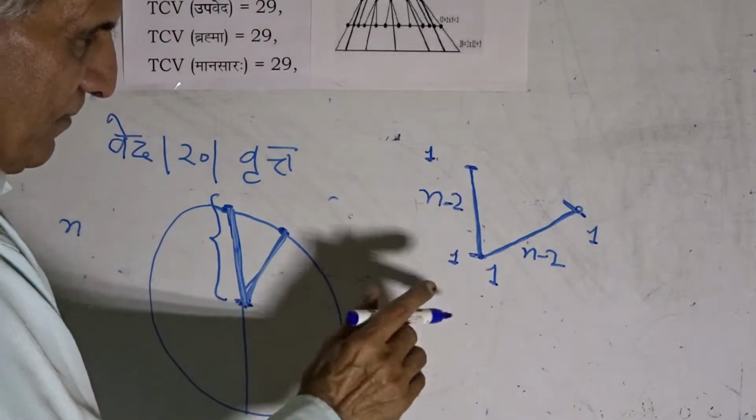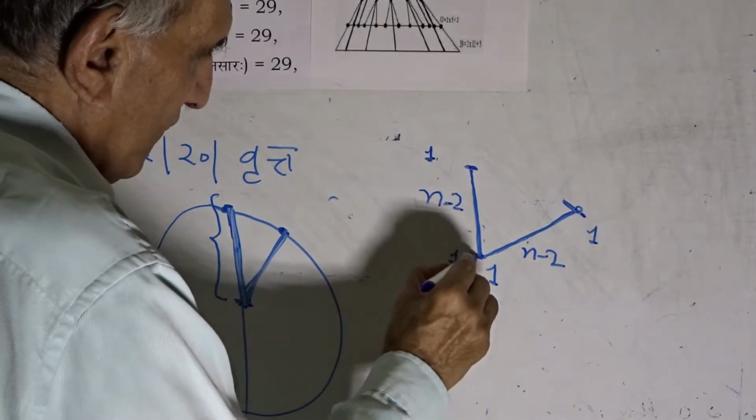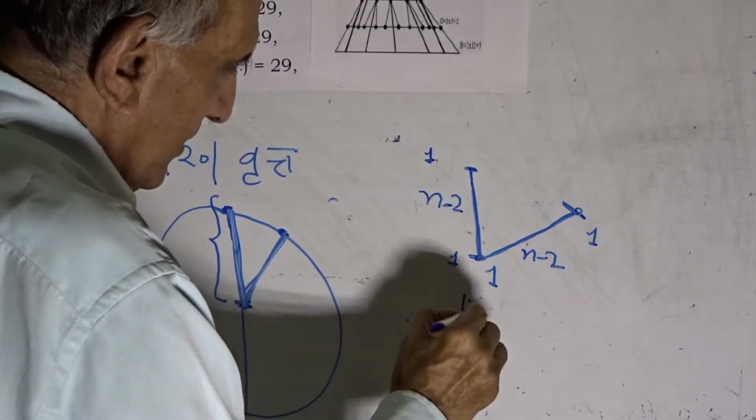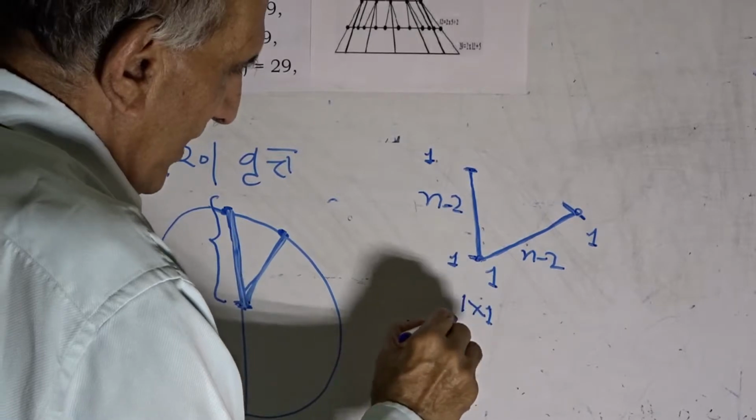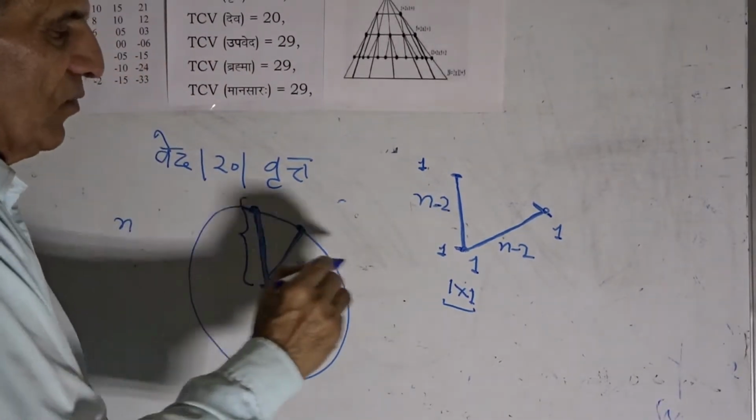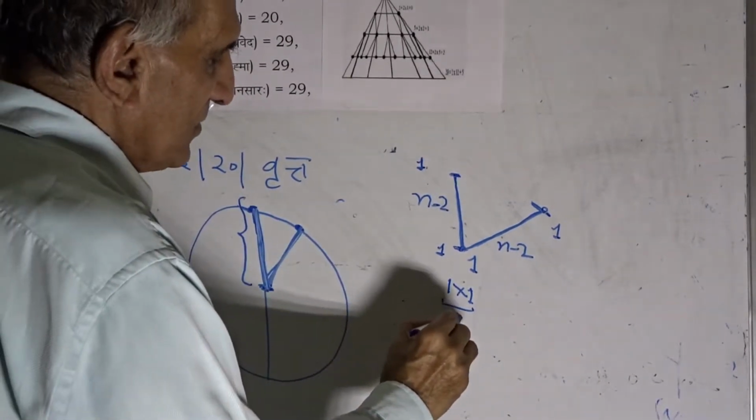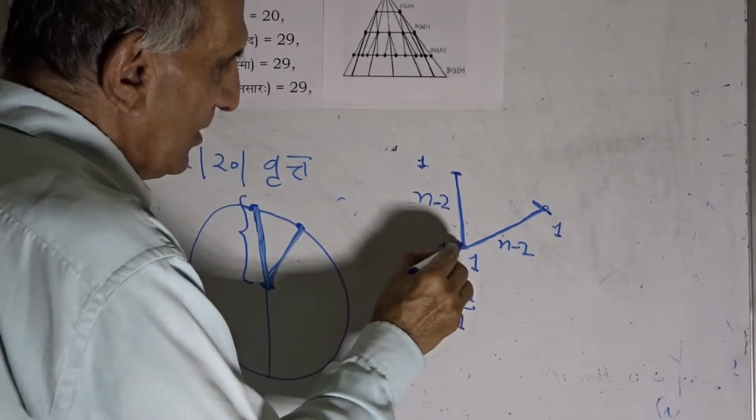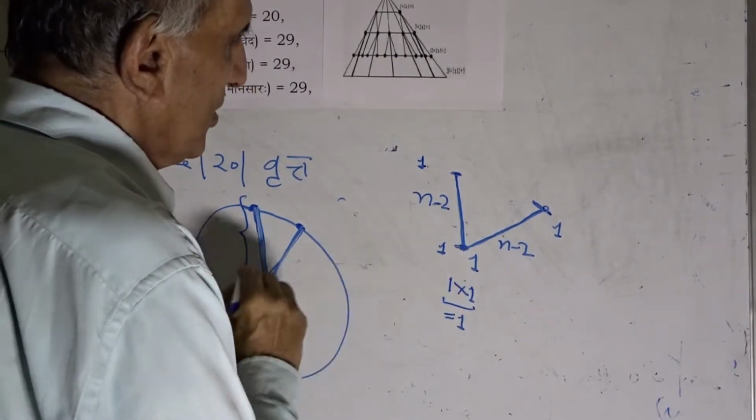Let us have a pause here and take note that for the pair of dimensions, 1 cross 1 again gives us value 1. So here it may not appear that there is going to be any change.